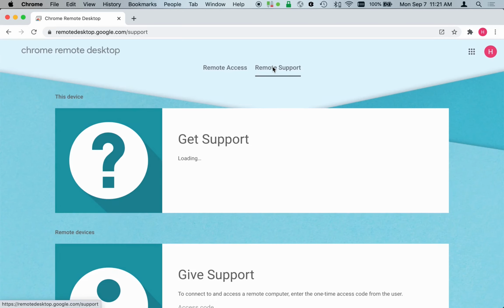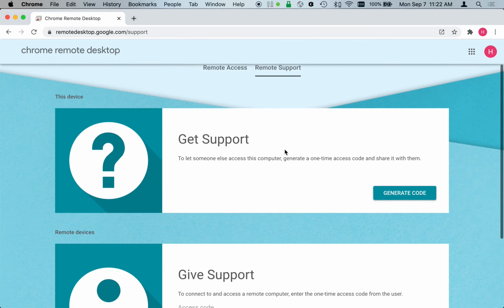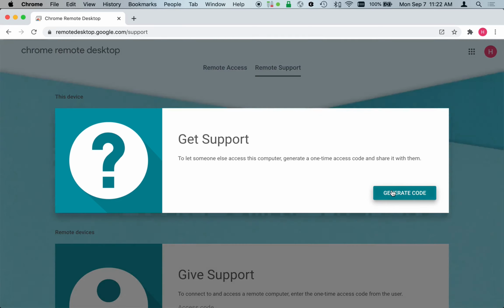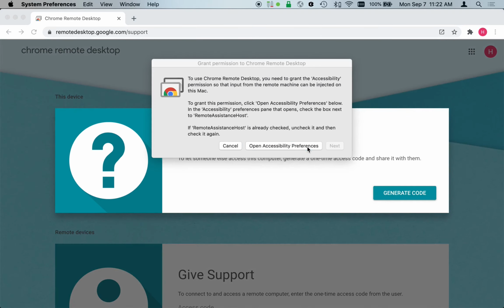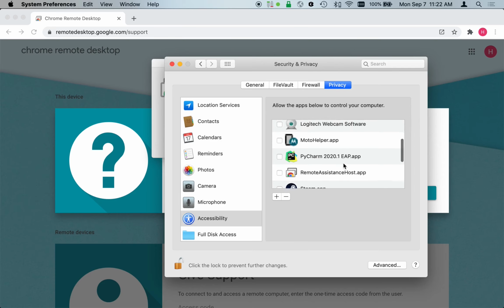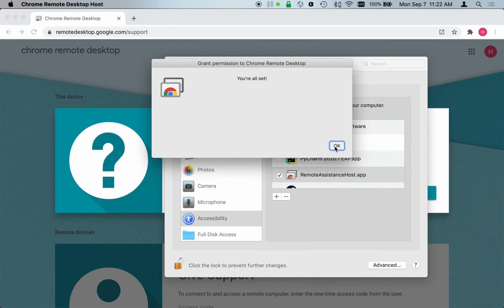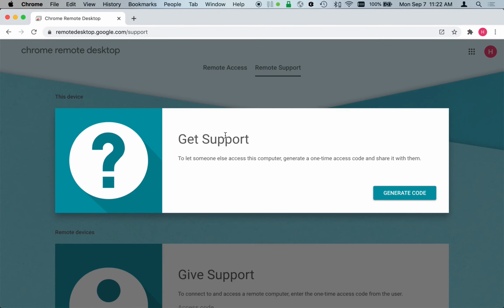The next step, after you have that set up and you're online, is to generate a code. This is asking for another accessibility permission, so open that back up. Where is it? Remote Assistance Host app. This is the next one you have to do on Mac. So now that you have both of those enabled, you should be able to generate a code.